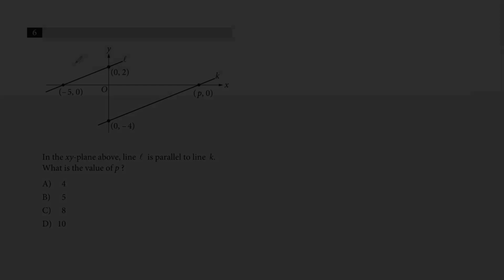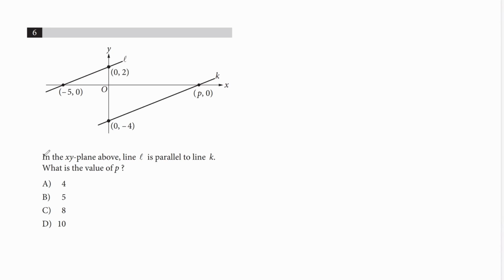Okay, now question 6. It says in question 6, in the XY plane, line L is parallel to line K. So this is line K, and this one is line L. So they are parallel. And based on this fact, we need to find the value of P.